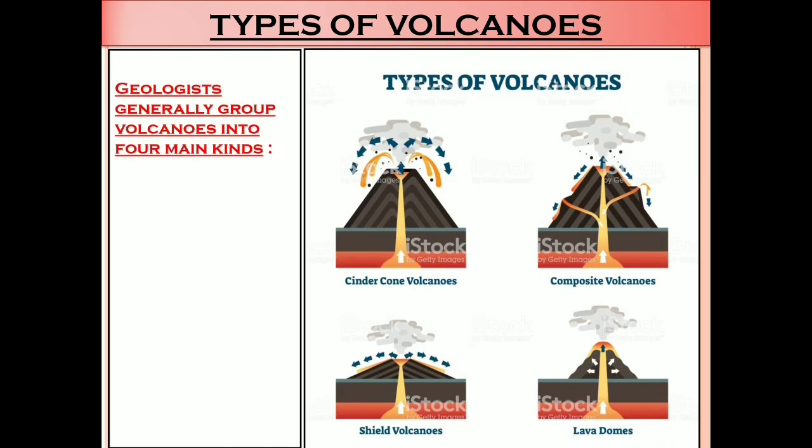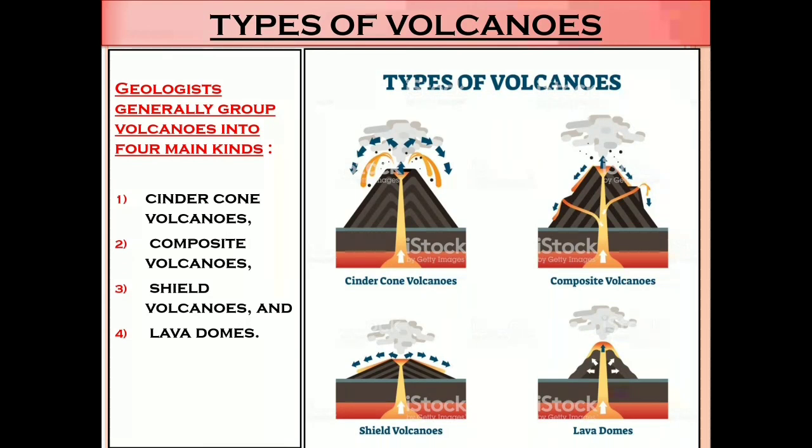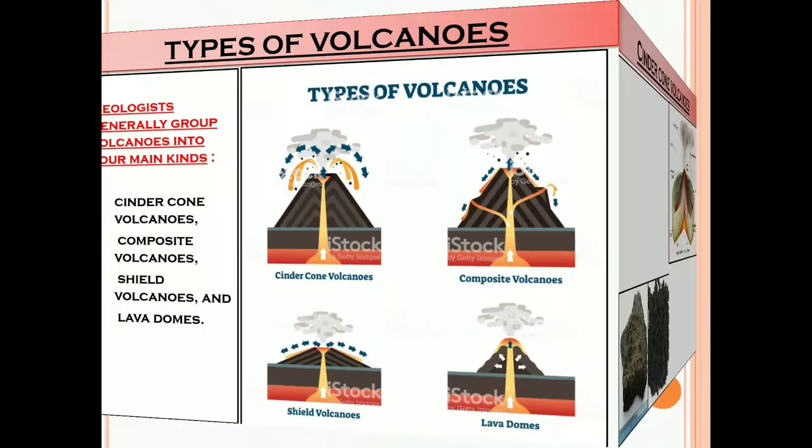Geologists generally group volcanoes into 4 main kinds. First one is cinder cone or cone volcanoes. Second is composite volcanoes. Third is shield volcanoes and fourth is lava domes.